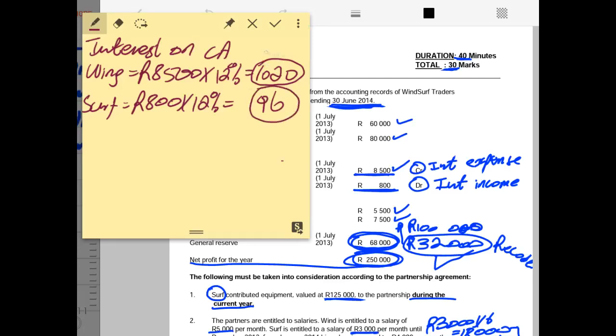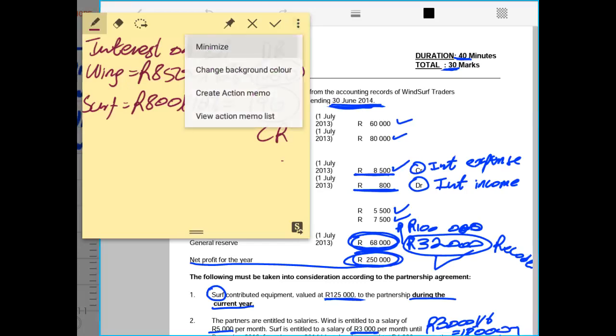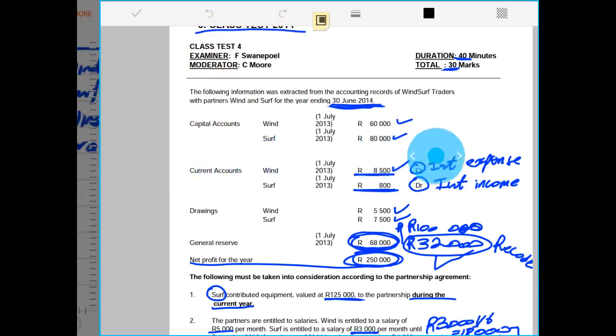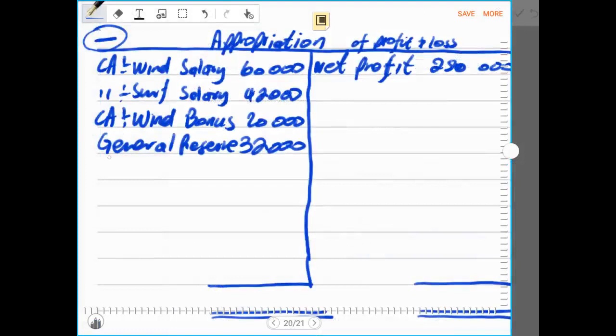So we record this in the appropriation account on the debit side, and we record this in the appropriation account on the credit side. Now we record that in the appropriation account as I mentioned. So now we say current account, partner Wind, and the reason for this is interest on current account, and this is 1,020.